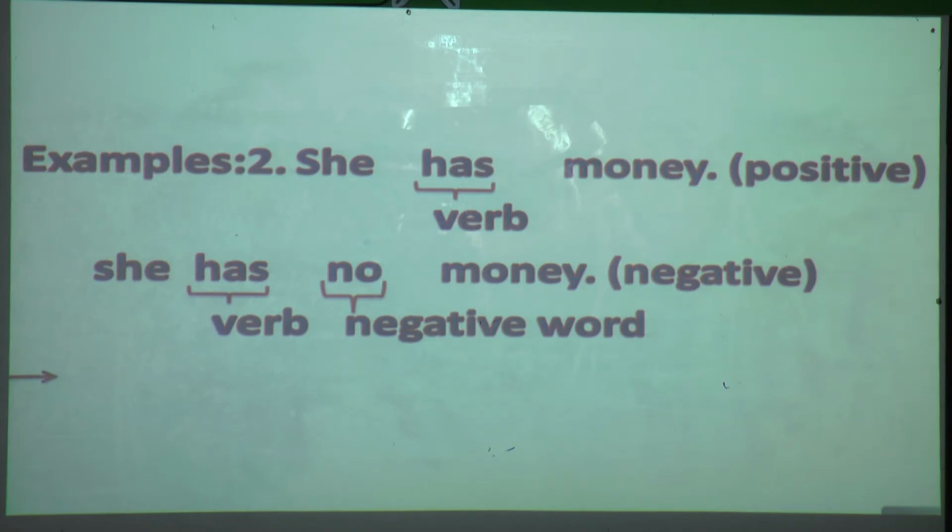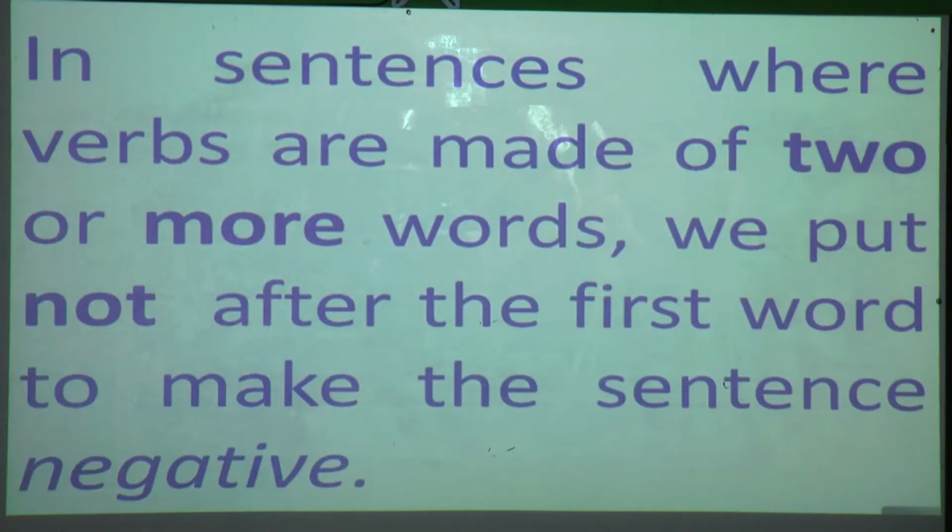Now students, if a sentence has two verbs, what are we going to do? We will see that next. In sentences where verbs are made of two or more words, we put not after the first word to make the sentence negative.